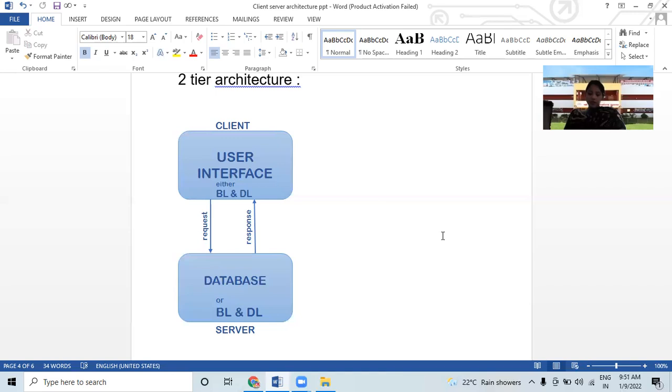If business logic and data logic are stored at the client side, it is called मतलब दोनों भी client side में store होगा तो उसे क्या बोलेंगे? Fat client thin server architecture. If business logic and data logic are stored on server, so it is called thin client or fat server architecture.